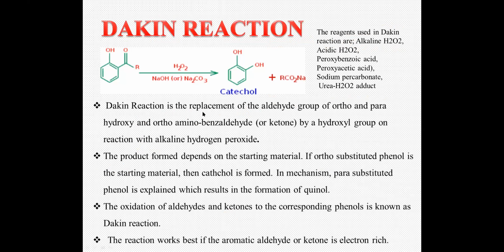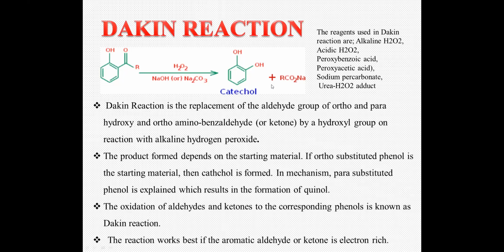In the mechanism, para substituted phenol is also explained, which results in the formation of a quinol. So if there is an ortho substituted phenol, you get a catechol. If it is a para substituted phenol, you get a quinol. That is, your dihydroxy group will be at the 1,4 position. In the case of catechol, it is at the 1,2 position. So this is how you synthesize the corresponding compound.